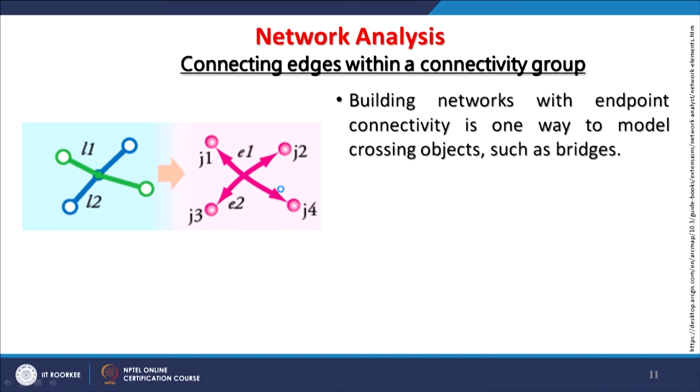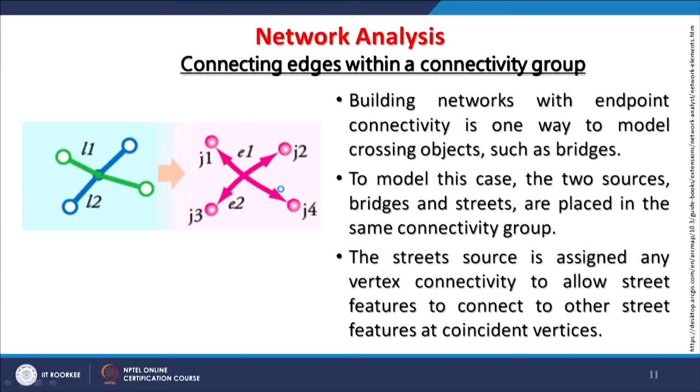Now we continue with connecting edges within the connectivity group. Building networks with endpoint connectivity is one way to model crossing objects such as bridges. There are overpasses or underpasses, and if we want to keep that kind of information, then it has to be built into our network analysis or network database.